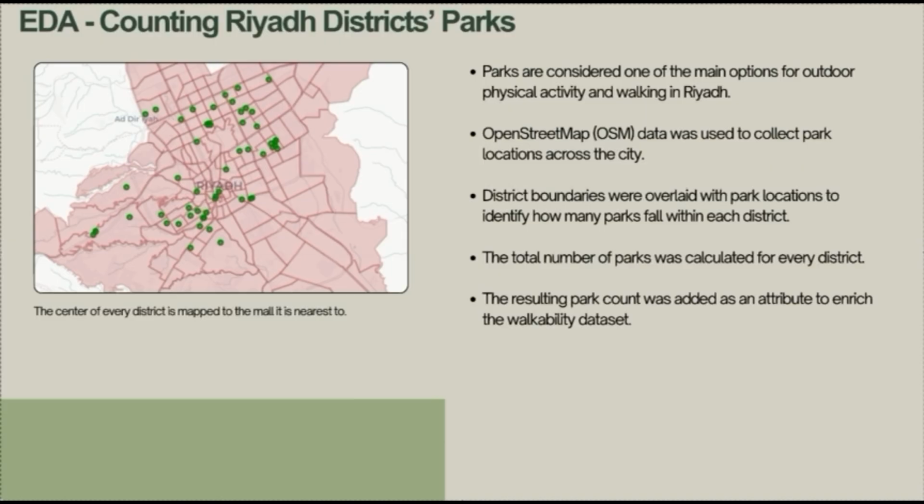Similarly, here we try to find the parks in Riyadh city, which are also suitable for walking. We collected that data from OSM, which is not representative of every park available in Riyadh. So in future, we can complement this with manual collection or AI detection model.